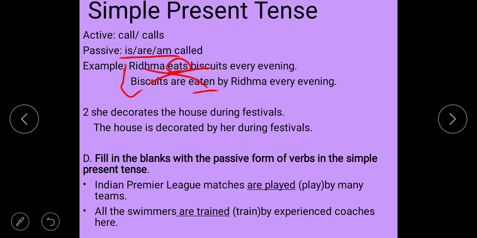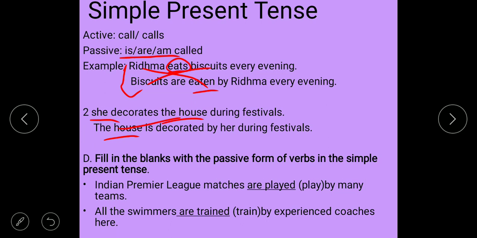Okay, one more example. She decorates the house during festivals. Then the subject is she and the object is the house. First change their place. The house decorates, simple present tense, and the house is singular, so we have to use is. The house is decorated by her during festivals. Understand? Now the next question is to fill in the blanks with the passive form of verbs in the simple present tense.